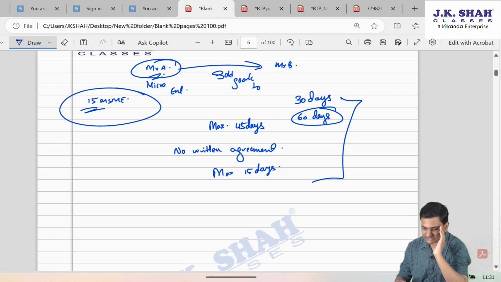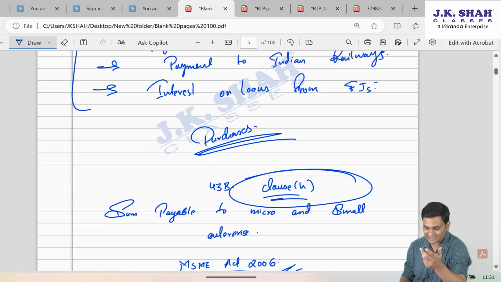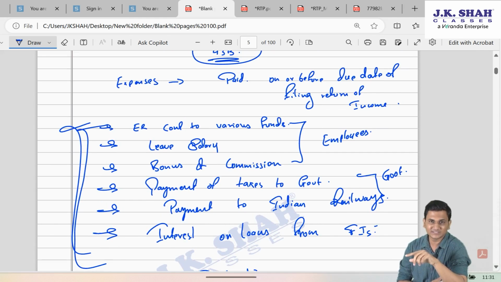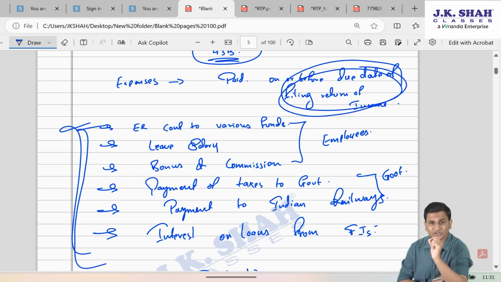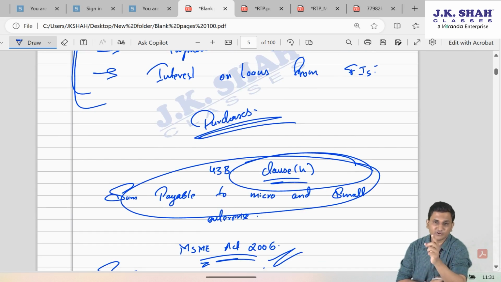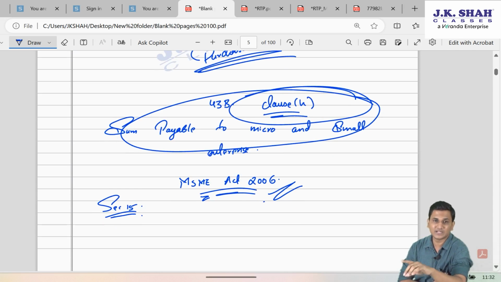So understand friends, this clause H is slightly different than the earlier 43B, which is applicable to these 6 payments. For these 6 payments, since there was no other law which was operating or handling those 6 payments, so that's why for them government allows you time limit up to due date of filing return. But this payment is covered from MSME Act. So here they are not keeping the deadline as due date of filing return. Here they are keeping the deadline as deadline specified in MSME Act.